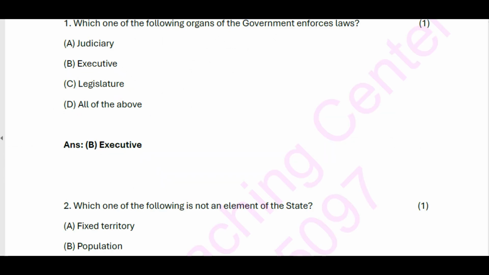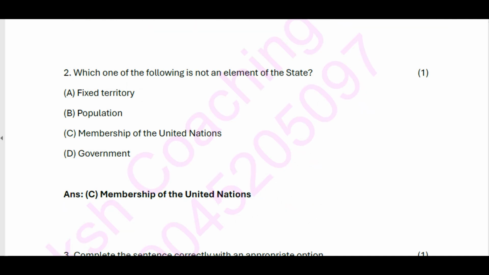Section A. 1. Which one of the following organs of the government enforces laws? A. Judiciary. B. Executive. C. Legislature. D. All of the above. Answer: B. Executive.